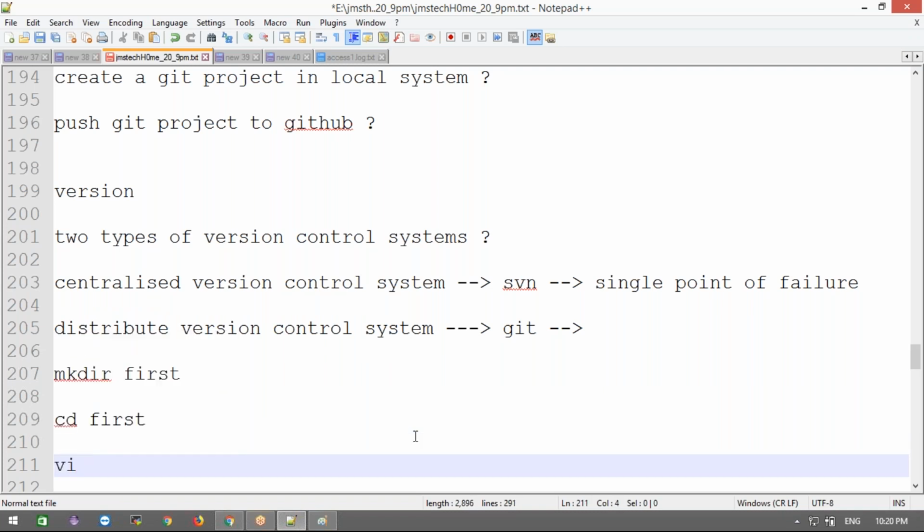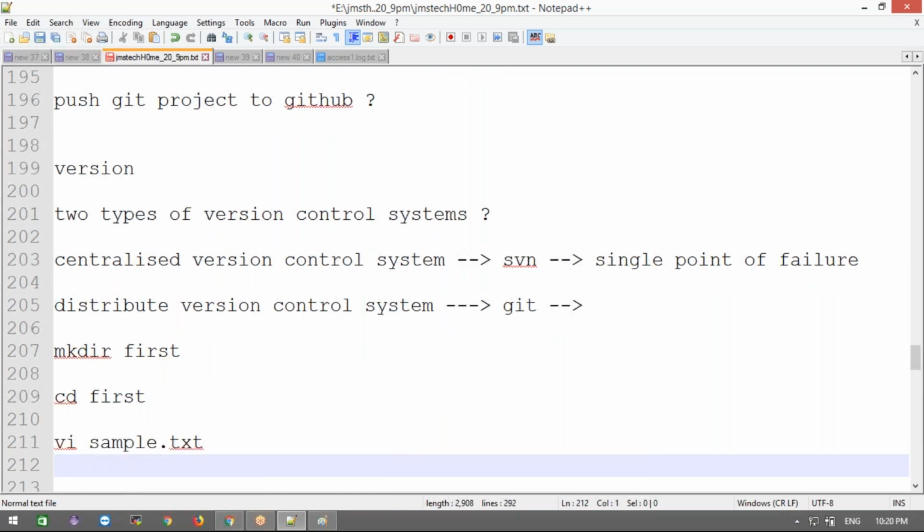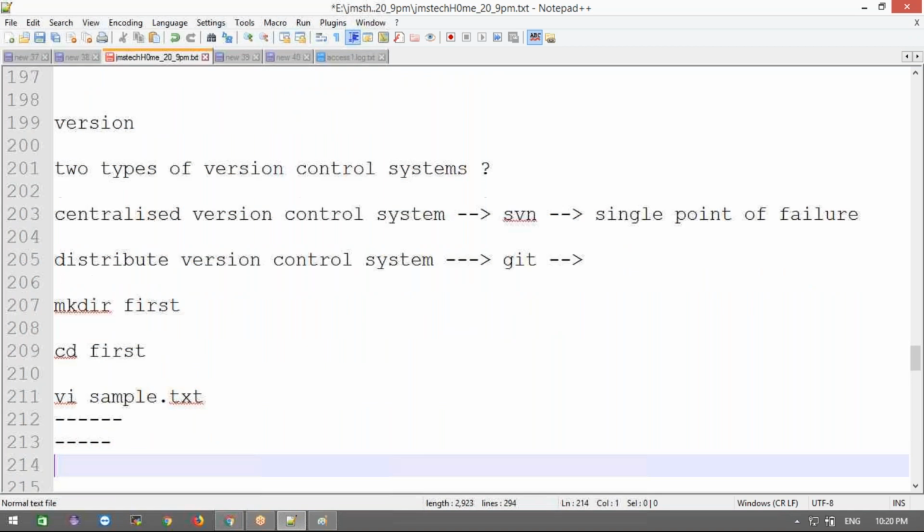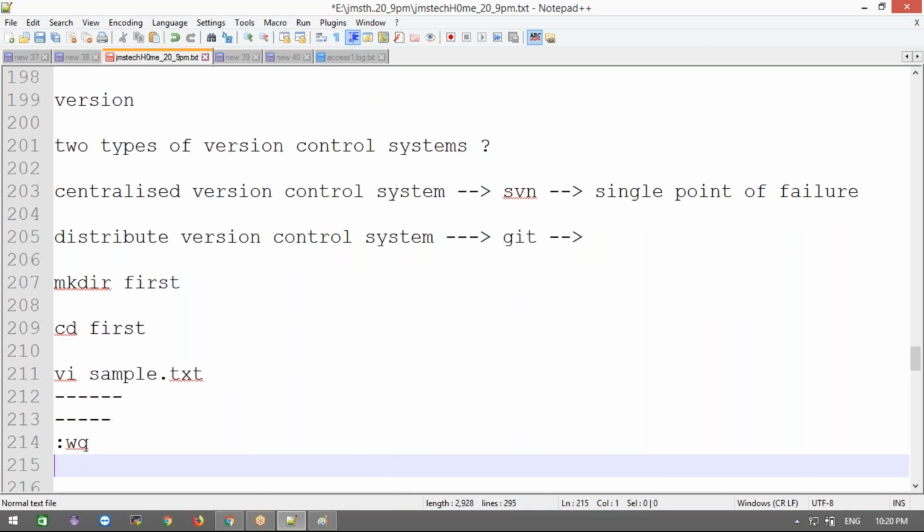Now I'm going to create a file here with vi sample.txt. I open the file, write some content, then save the file and press enter. Now I have the sample.txt file.